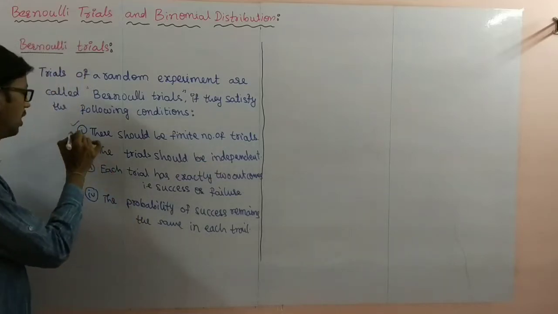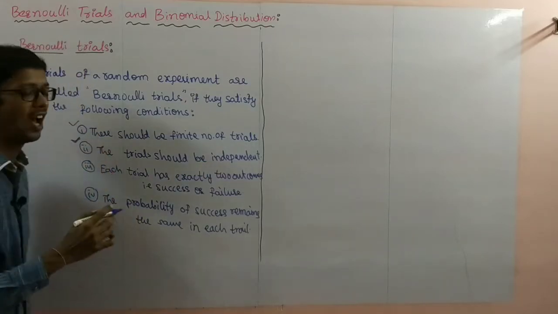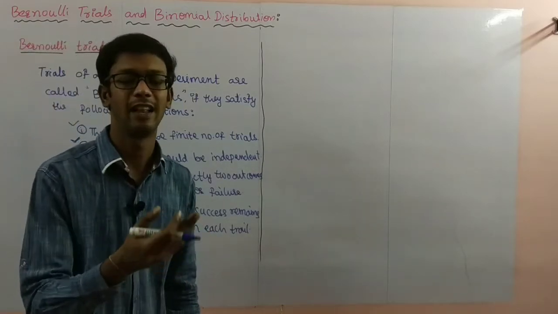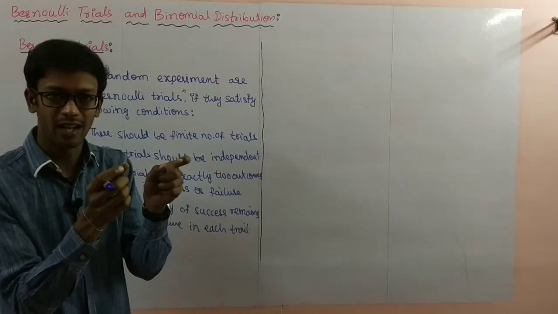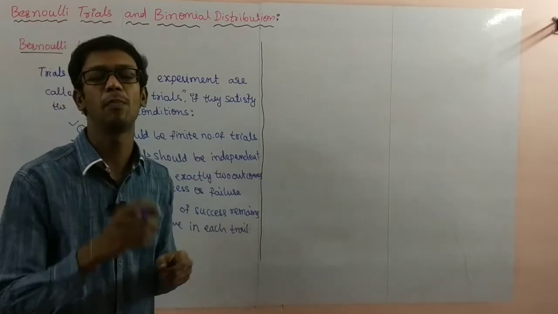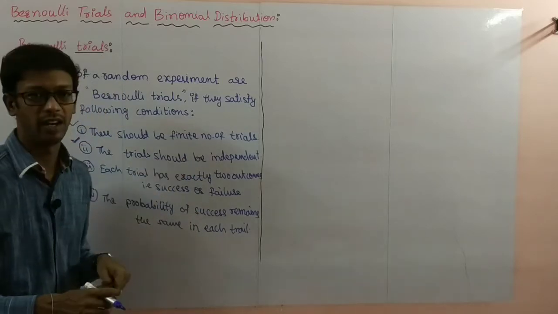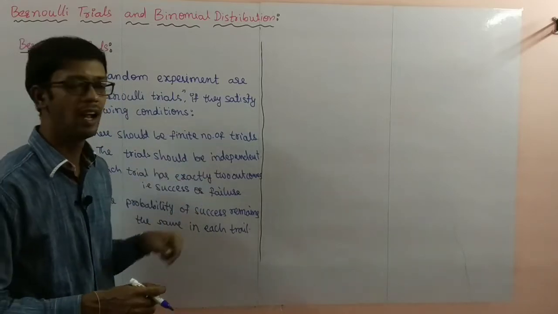Next, the trials should be independent. A trial does not depend upon another trial. If two trials T1 and T2 are there, the intersection part should be empty. So that is called independent. It does not depend upon another trial.